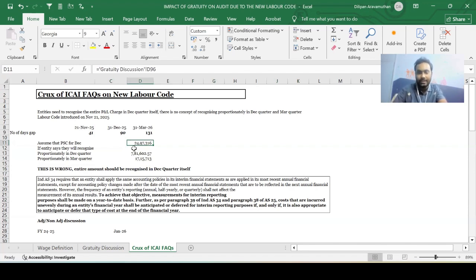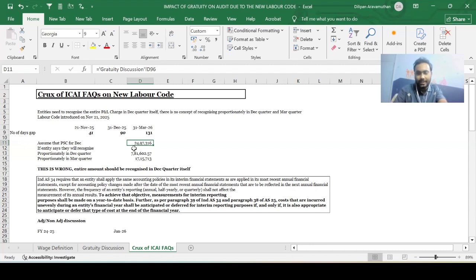No, guys, your Ind AS 19 tells you that the past service cost should be immediately recognized in P&L, right? It should be recognized immediately in March 31, 2026 itself, as we also understood in the previous tab. So what your Ind AS 34 is saying is that since your Ind AS 19 does not allow you to defer it in the context of a year, your interim reporting period, that is the period of 9 months from April to December, should also be treated like a year. It should be treated on par with the financial year. And since you cannot defer for a financial year, you also cannot defer for this period.